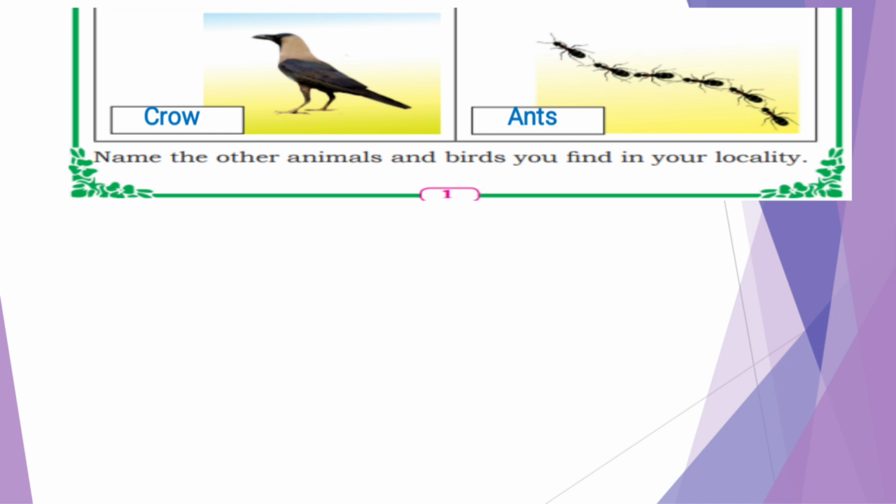Next, name the other animals and birds you find in your locality. What we have to do here? We have to do other than these above animals. We have to write the names of the animals as well as birds which are found in our locality. Let's see which animals and birds we can see.